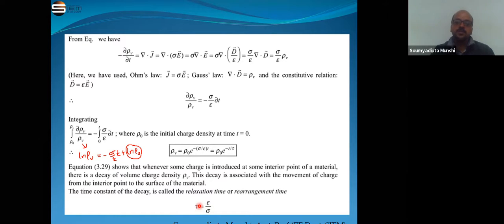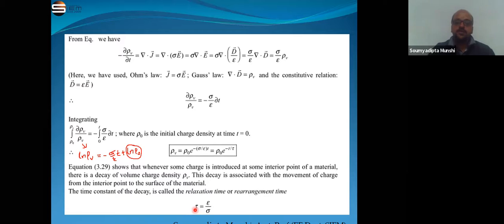For a good conductor the conductivity is high, and for a bad conductor or insulator the conductivity is low. So for a good conductor the relaxation time is very less, and for an insulator or bad conductor, where conductivity is low, the relaxation time is high.